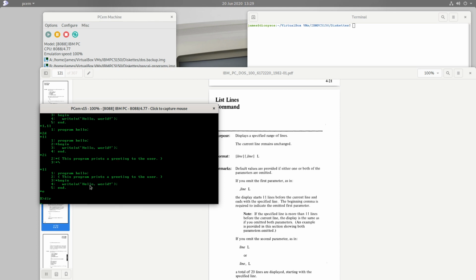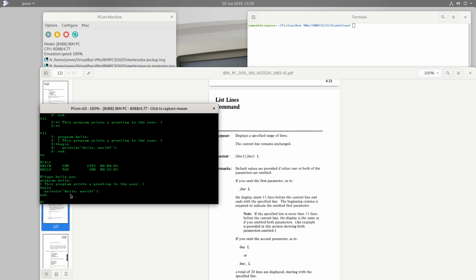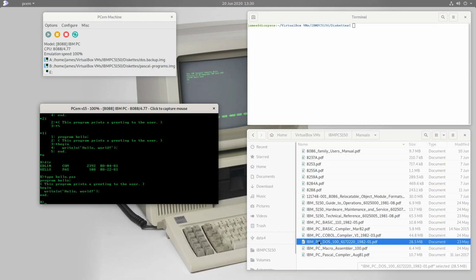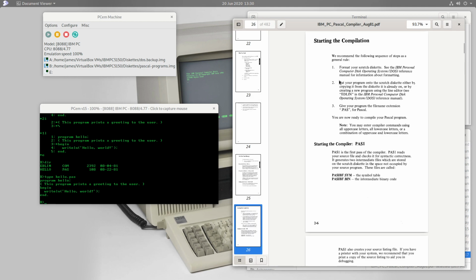And so if I now have a look at what's on my Scratch diskette, there's a hello.pas file there, and I can type out what's in it using the DOS type command, and we can see these are the lines which I entered in Edlin. Alright, so we have a way to create source programs. So we can now go back to the Pascal compiler, and we created a file with an extension of pas, and so now we can start the compiler.